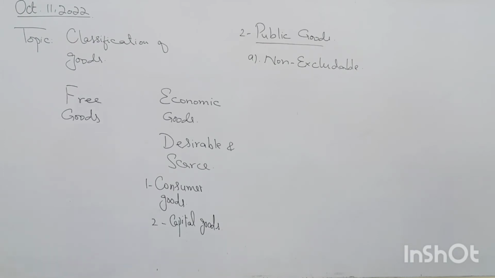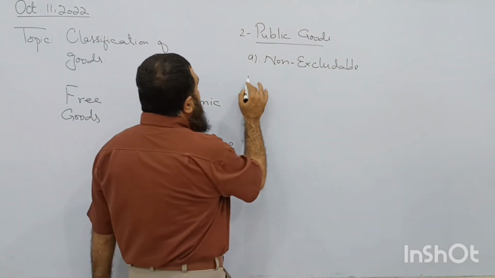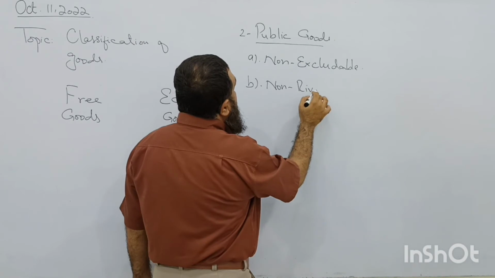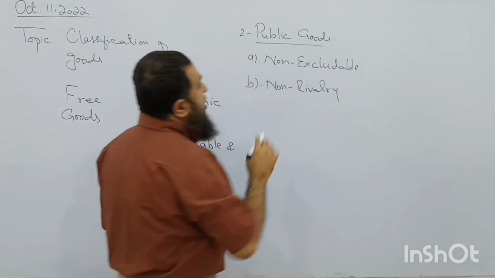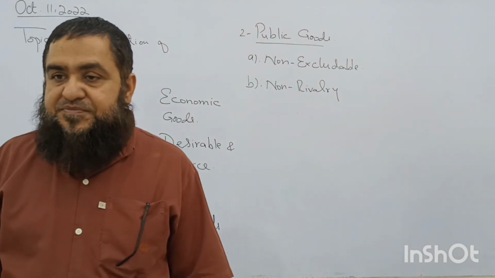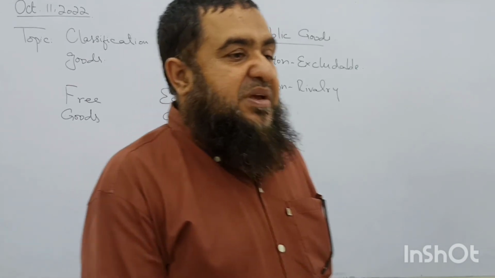And non-rivalry, what does it mean? They also have non-rivalry. What do you mean by non-rivalry? If defense is provided to you people, like the private goods. So non-rivalry means what?